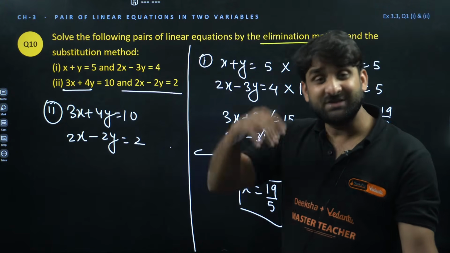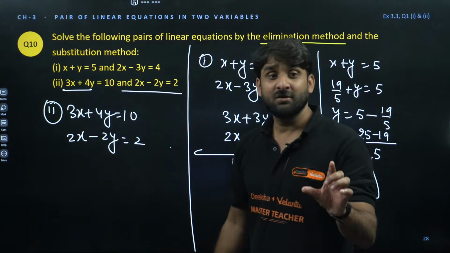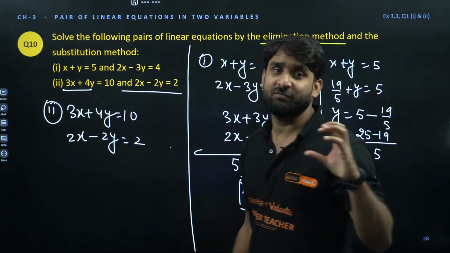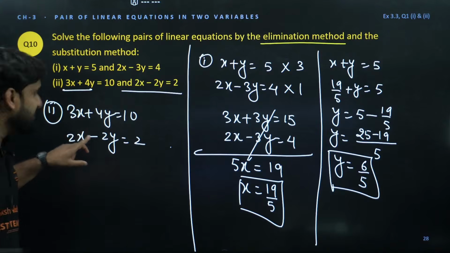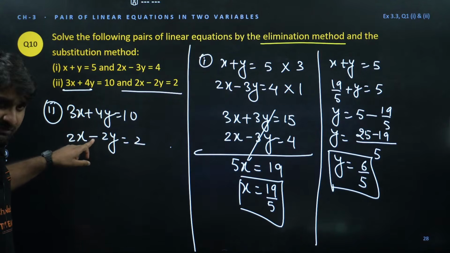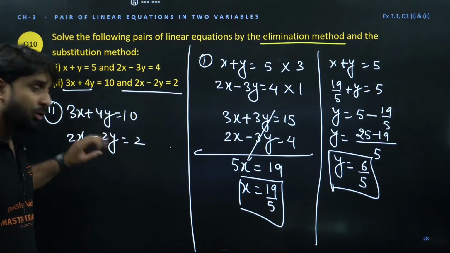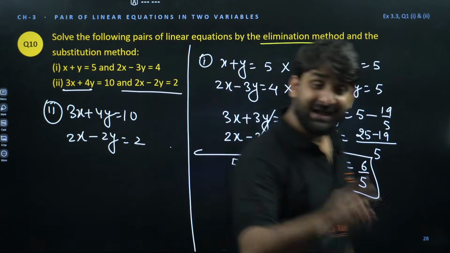We can just add the equations and the y family will be eliminated. So whenever a positive and a negative sign are there, always add the equations. But if the signs are the same, if this is positive and this is also positive, then always subtract. If the signs are already opposite, always add the equations.